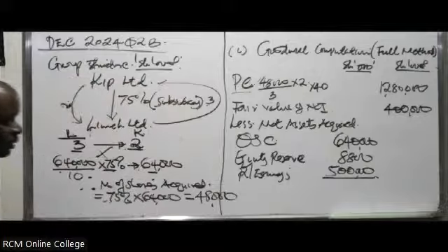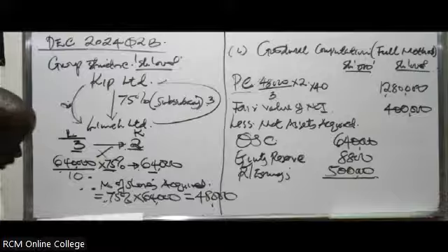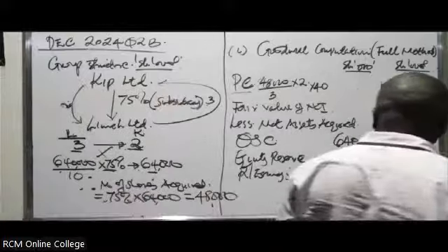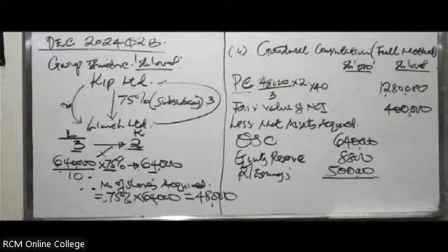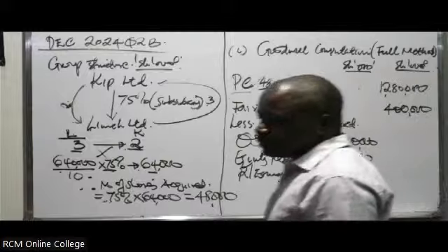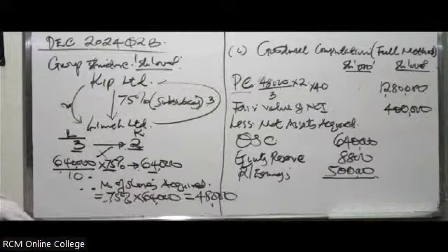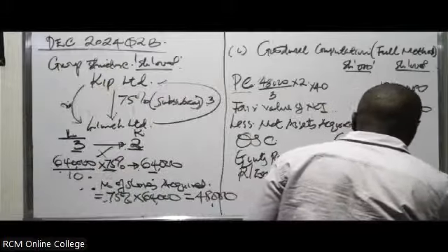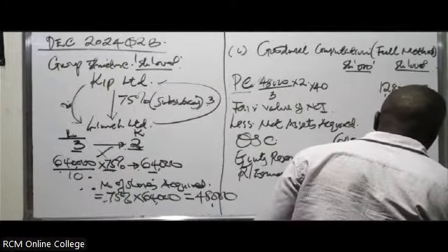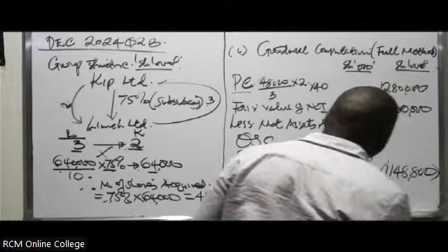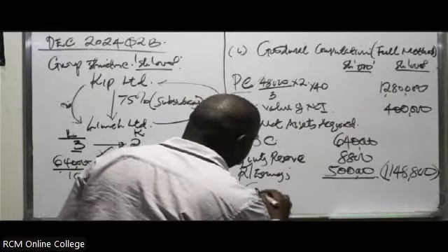You're supposed to add them to get a total. What do you get as the total? Just add 640,000 plus 88 plus 500. You'll get 1,148,800. You deduct, and when you deduct, in this case, you'll get the goodwill.